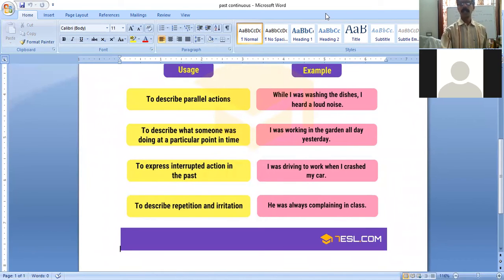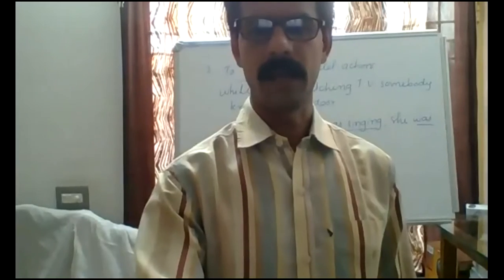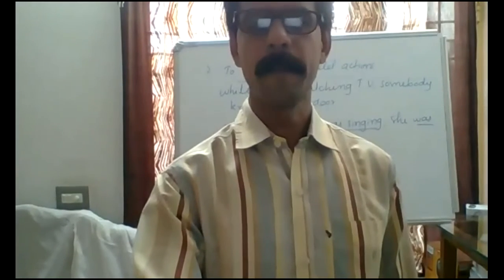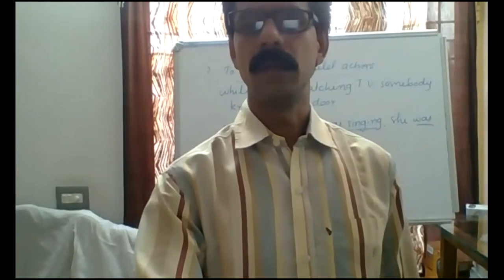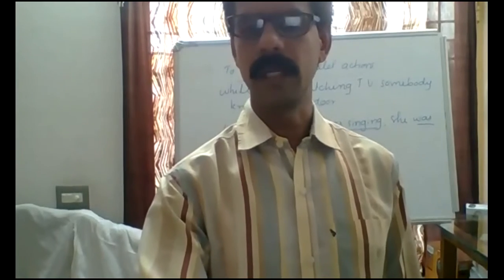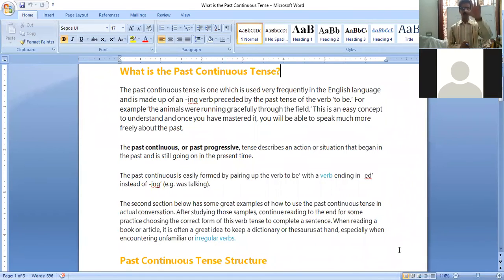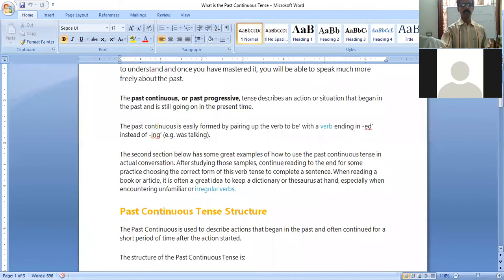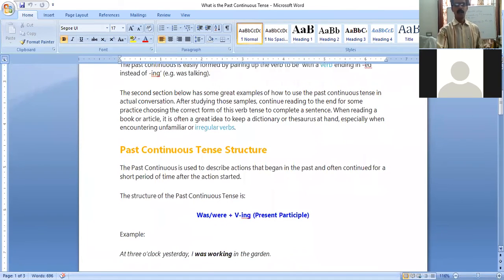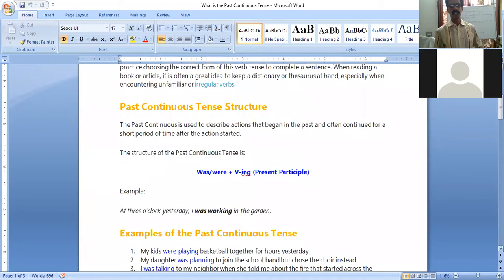Let us go to the next one related to this. All of you see and try, because we have a short period. What is the past continuous, and all the details, the forms and everything, I already explained to you. All this you will get; you have to note it down in your notebook. Past continuous structure, everything we already know: was, were plus v1 plus ing, or present participle, it is called.